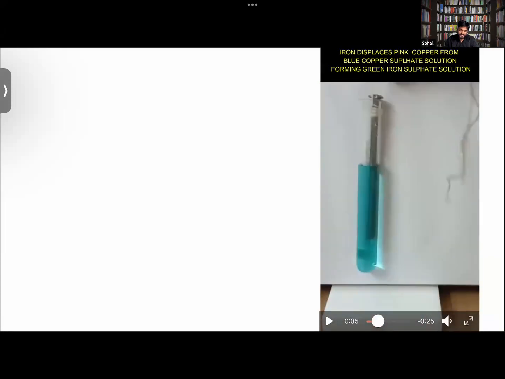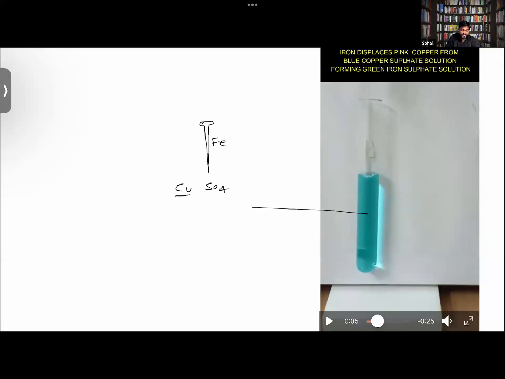So see what basically happened in this activity now. You had taken an iron nail basically, right? You dipped that into copper sulfate solution. And copper is more reactive than iron. So what will happen? The copper will replace iron here. It will start to replace the surface iron of this iron nail, and it will start to deposit over the iron. And copper is brown in color.